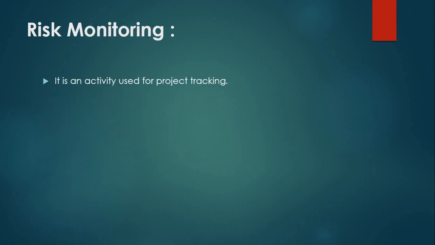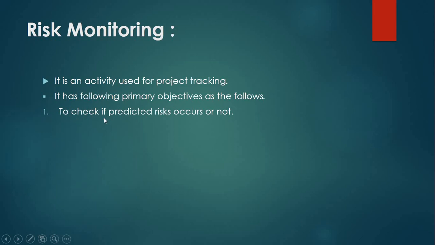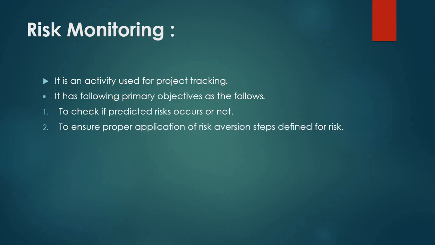The second thing is risk monitoring. It is an activity used for project tracking. Monitoring means one type of tracking of risk. It has the following primary objectives. The first objective is to check whether a predicted risk occurs or not. If we have predicted some risk, then tracking whether that risk occurred or not is an objective of risk monitoring. Second is to ensure proper application of the risk aversion steps defined for the risk. Proper steps are defined, and we check whether they are followed or not. It is our second objective.